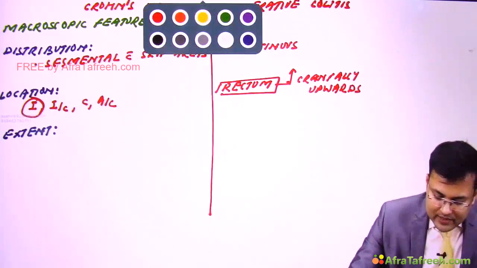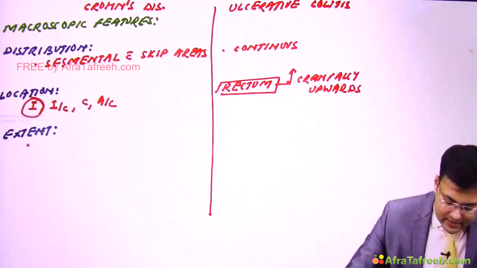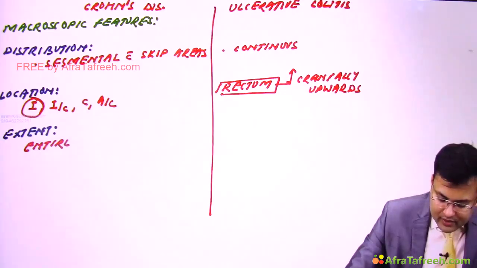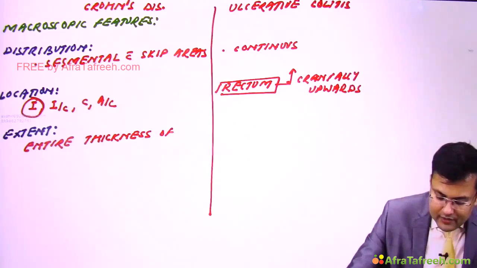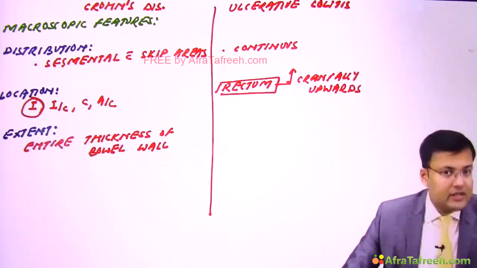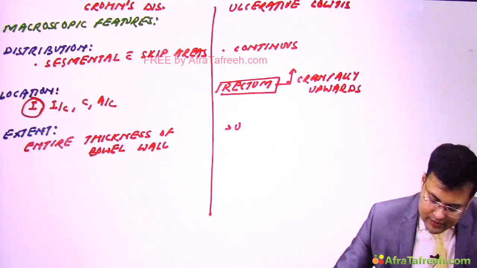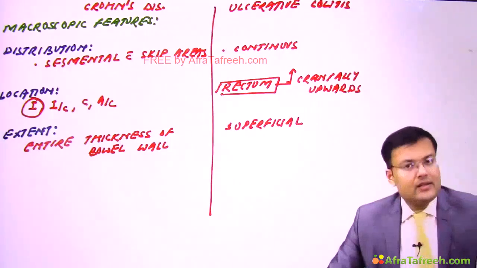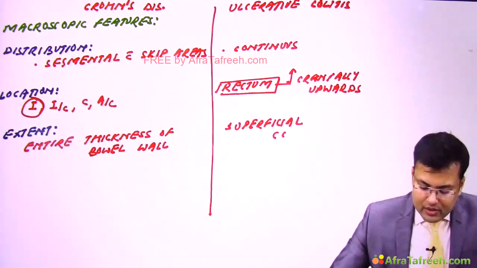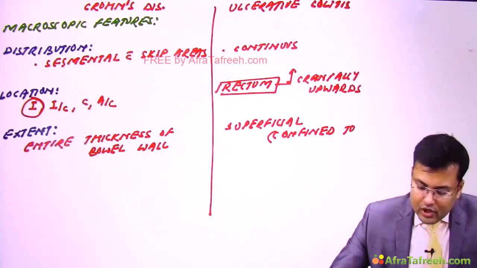So macroscopically in Crohn's, the entire thickness of the bowel wall is involved, because this is transmural. And in ulcerative colitis, macroscopically the disease appears superficial, appears confined to the mucosal layer. Simple.